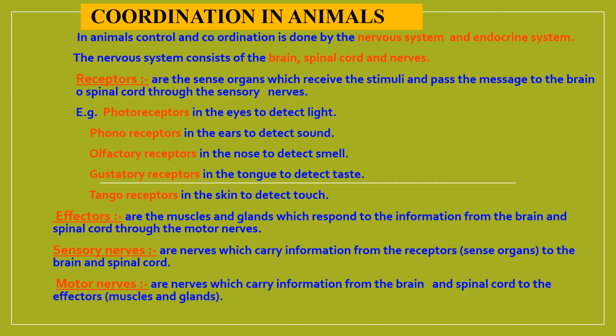What are effectors? Effectors are muscles and glands which respond to information from the brain and spinal cord through the motor nerves. Sensory nerves are the nerves which carry information from the receptors, that is sense organs, to the brain and the spinal cord. Motor nerves are the nerves which carry information from the brain and spinal cord to the effectors, which are the muscles and glands.